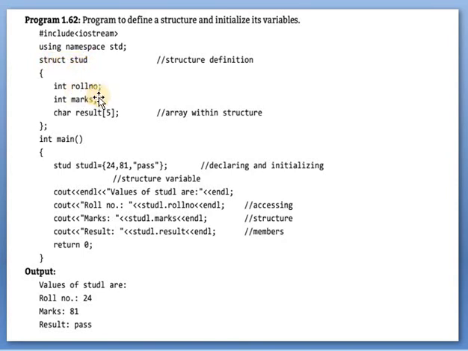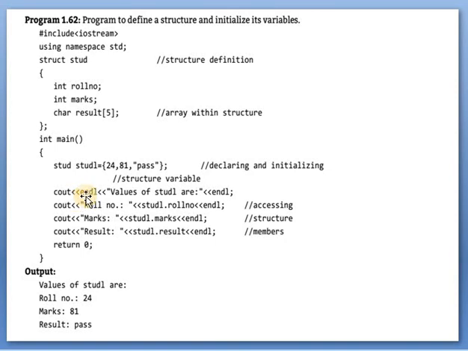Okay, it is a student structure. It has the members roll number, marks and result. Now integer main. Here stud is a structure, and student 1 is the variable of the structure, in brackets 24, 81 and pass. Now this 24 is assigned to the roll number, so roll number is 24, marks is 81 and result is pass.